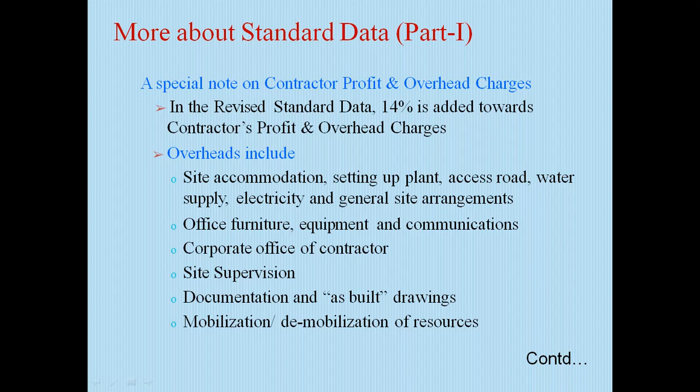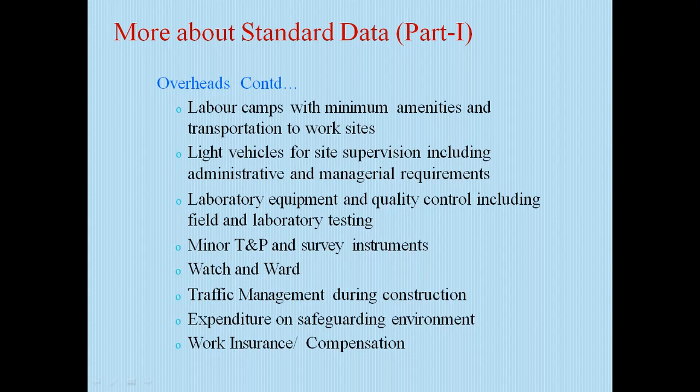Overheads include site accommodation, setting up plants, access road, water supply, electricity and general site arrangements, office furniture, equipment and communications, corporate office of contractor, site supervision, documentation and as-built drawings, mobilization or demobilization of resources. Labor camps with minimum amenities and transportation to work sites, light vehicles for site supervision including administrative and managerial requirements, laboratory, minor T&P and survey instruments, watch and ward, traffic management, expenditure on safeguarding environment, work incidents or compensation.